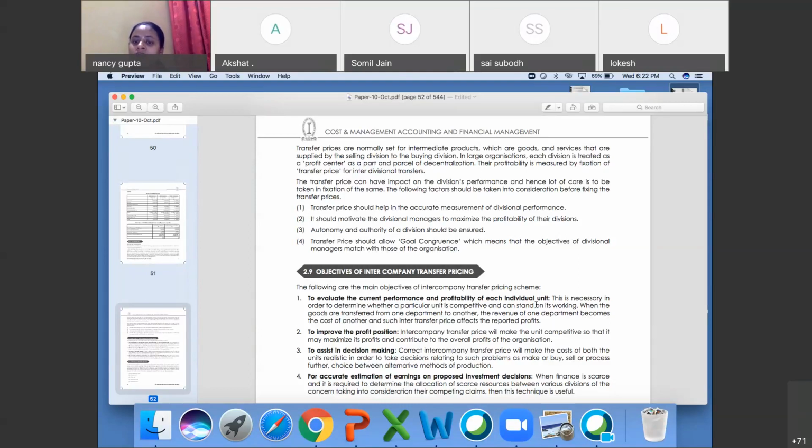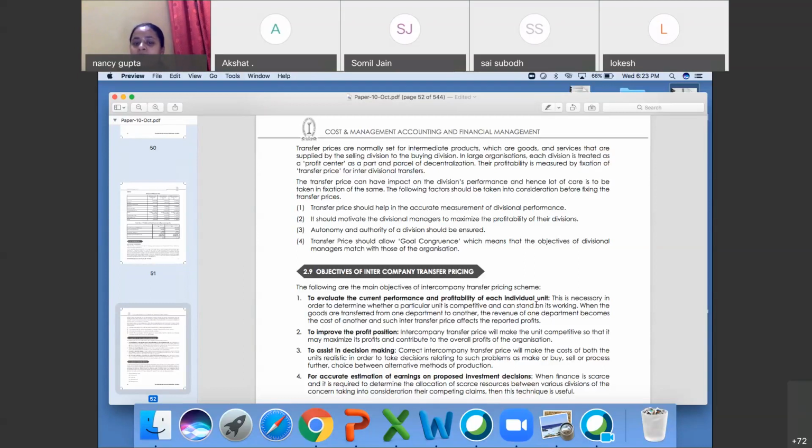So goal congruence should be allowed, which means, as I have already taken the example of the market, if you buy from the market and you're getting a profit, or your opportunity cost is less, you'll go to the market definitely, because it will create a profit for you all.